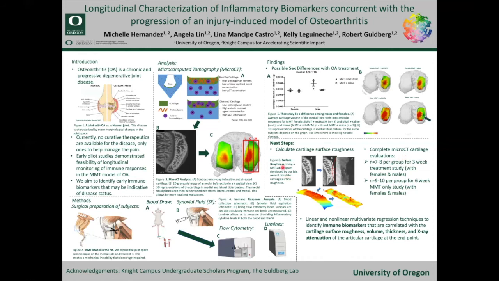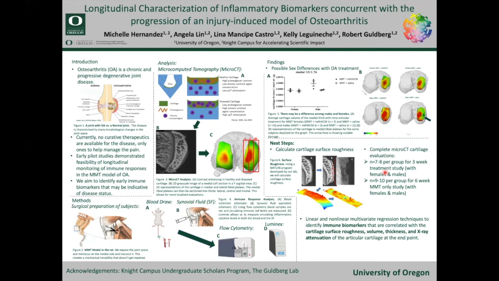So our next steps for this study are to continue taking our 3D grayscale images from all of our samples and running a MATLAB code that was created by our lab to calculate surface roughness of the cartilage, and compiling that data with our other quantitative OA metrics, as well as completing the micro-CT evaluations for the 3-week study, as well as the ongoing 6-week study I mentioned. From there, we plan to employ linear and nonlinear multivariate regression techniques to identify immune biomarkers and see if any of these are correlated with the surface roughness and other OA metrics of the articular cartilage.